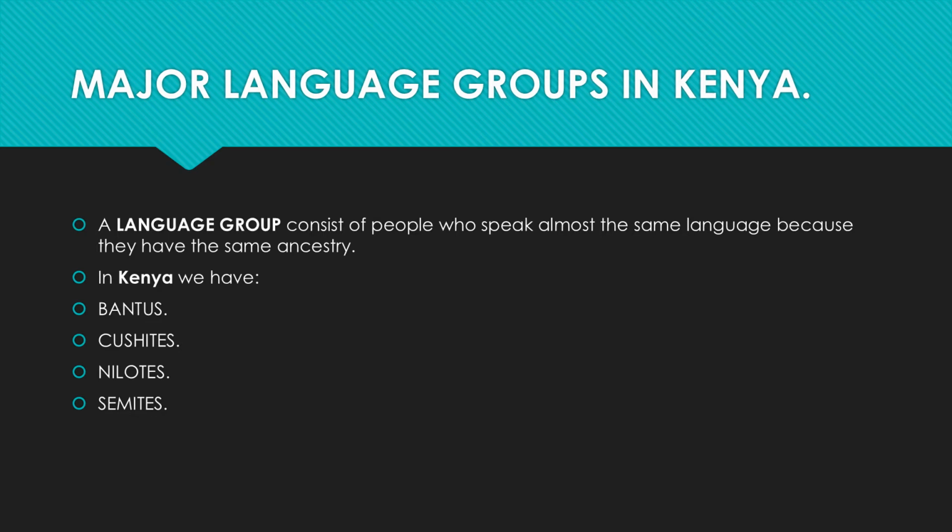In Kenya, we have the Bantus, who form the major language group. Then we have the Nilotes, and then the Kushites, and lastly, we have the Semites. So after discussing the Bantus, the Kushites, the Nilotes, today we want to talk about the Semites.